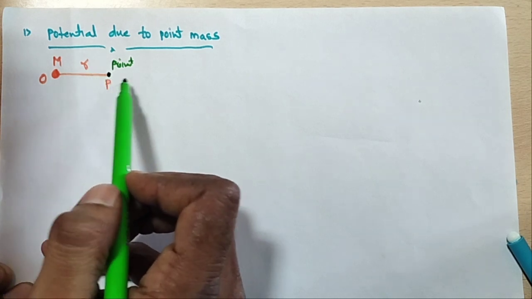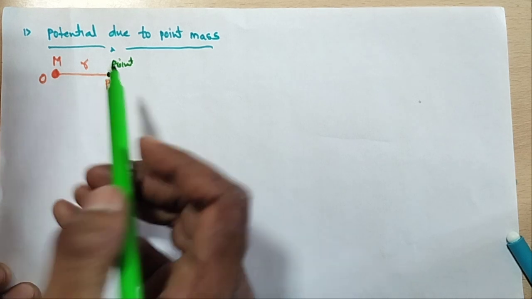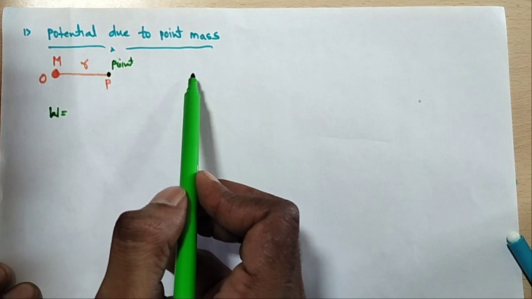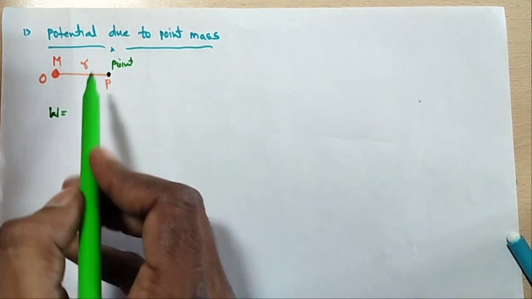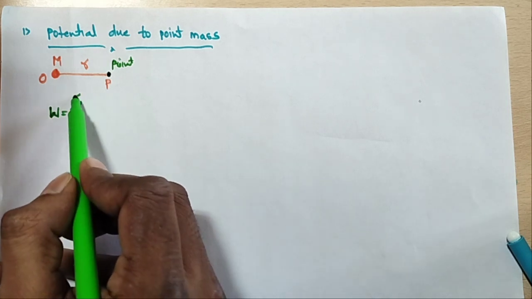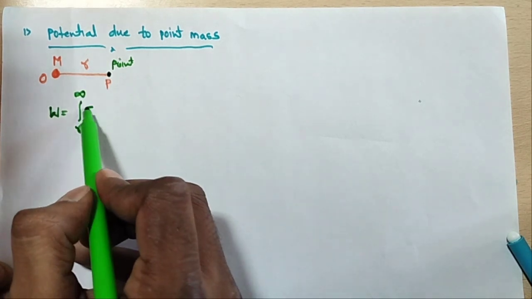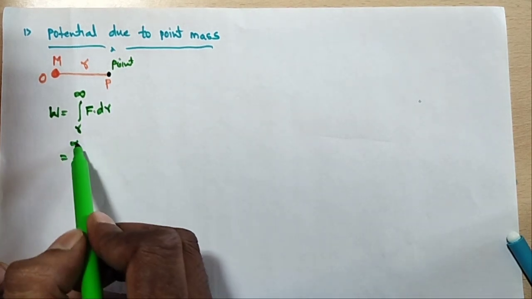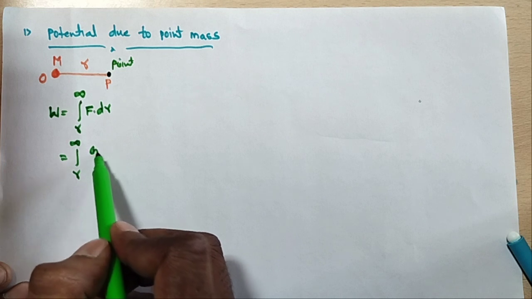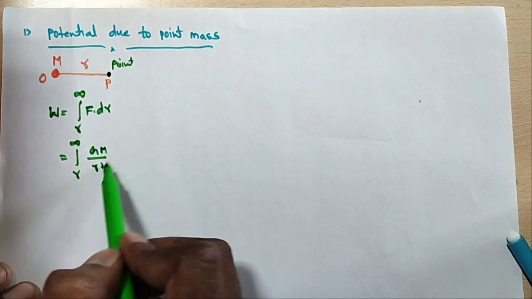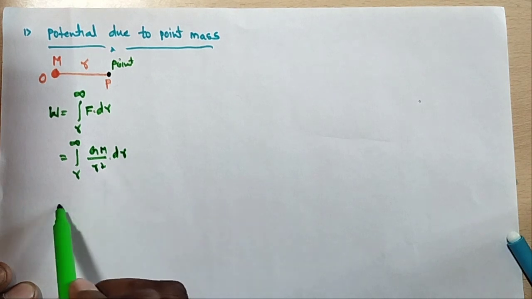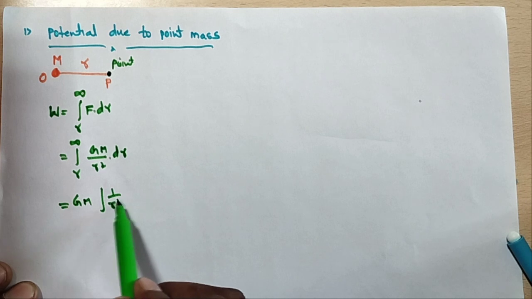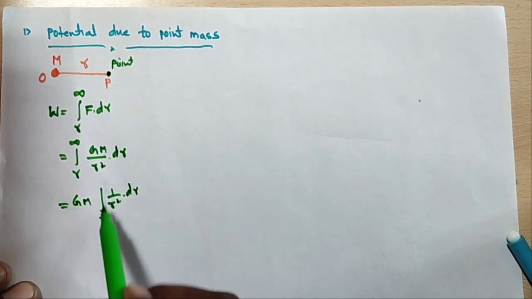How much work is done in bringing the unit mass from infinity to P? W is equal to the integral from infinity to r of F dot dr, so that is the integral from r to infinity. What is F? F is equal to GM by r square, dr. And GM is outside the integral, integral of 1 by r square dr from r to infinity.